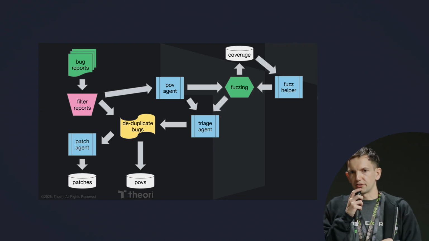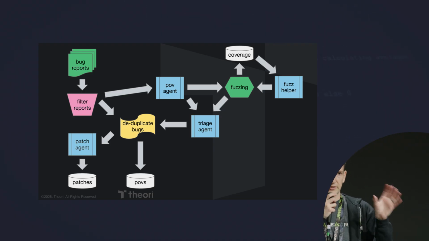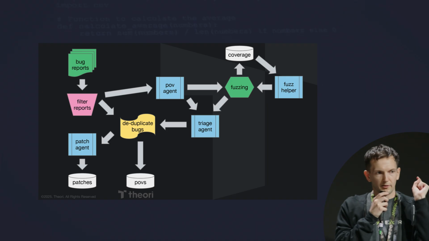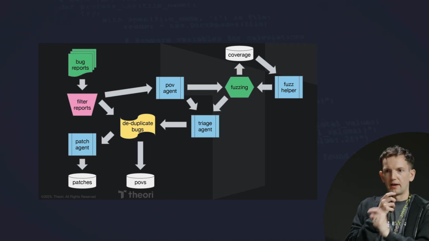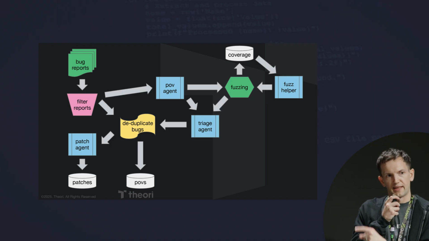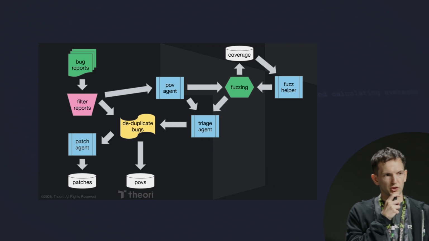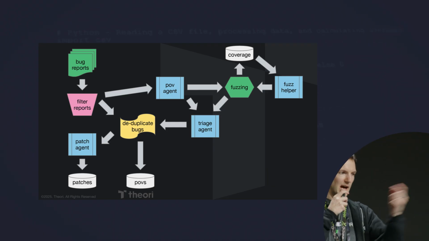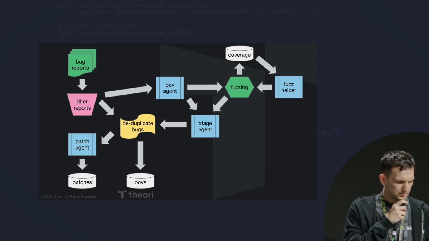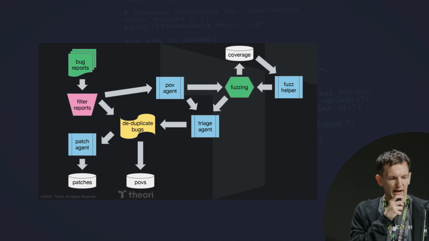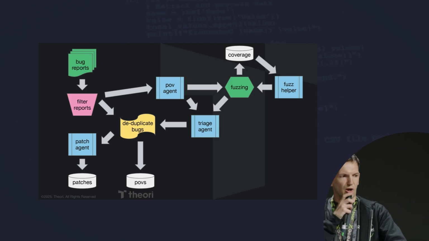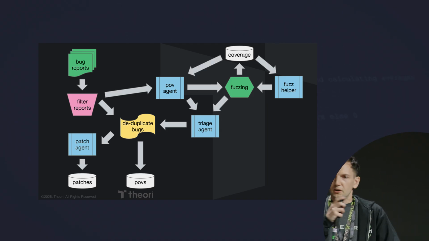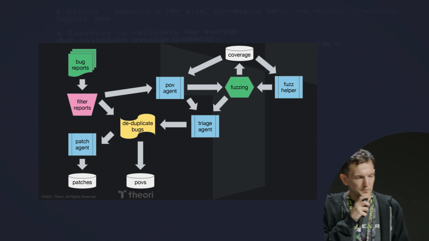Now we can do static analysis to say, hey, there's a bunch of coverage left on the table, right? If you ever called foobar, you would have a really interesting time fuzzing that, and you've never called foobar. So as my fuzz helper agent, I'm gonna make that happen. Well, now we have this wonderful coverage database, and all we're doing is fuzzing. Why don't we give that to the POV agent too?